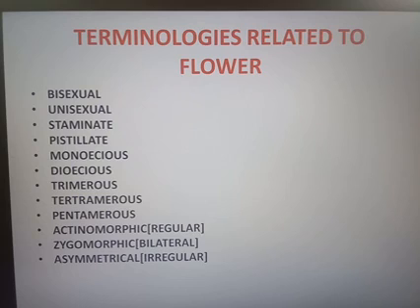So on the basis of the shape of the corolla, meaning the petals, flowers are arranged into regular or actinomorphic, irregular or zygomorphic, then asymmetrical. In actinomorphic, we can cut the flower into equal halves through any plane. Mustard, datura, chili are examples. In zygomorphic, we get equal halves only through one plane. In asymmetrical, we don't get similar portions in any plane. Example for that is canna.